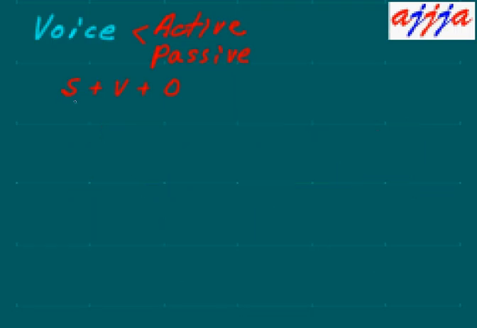Like I said, subject first, then verb and object. This kind of form we call active. It's active because the action is done by the subject. But what about passive voice?